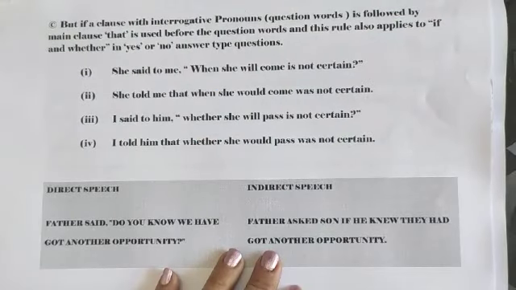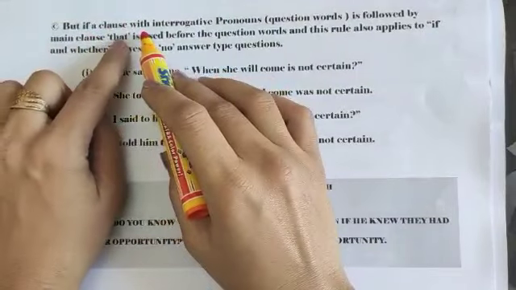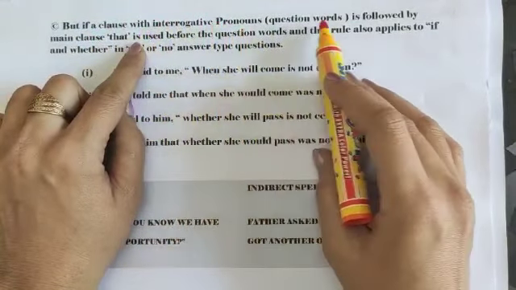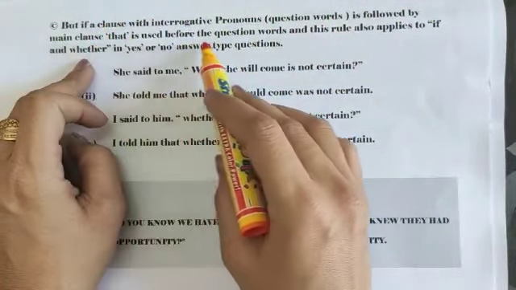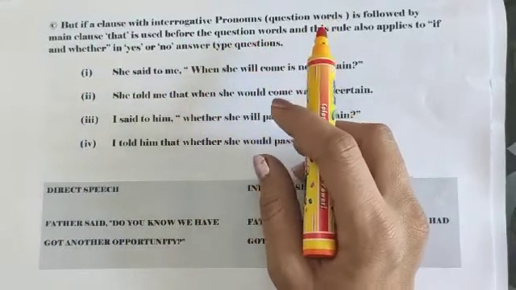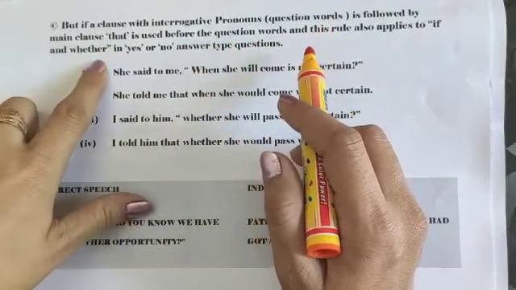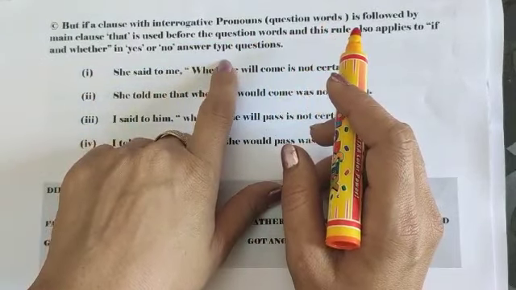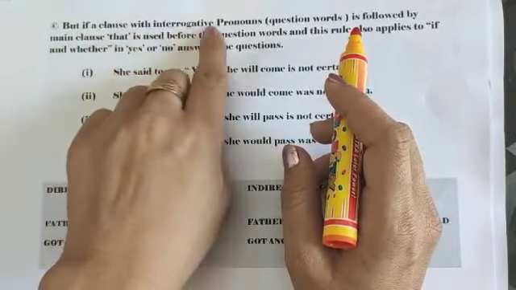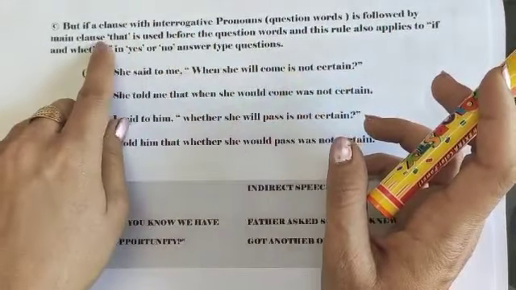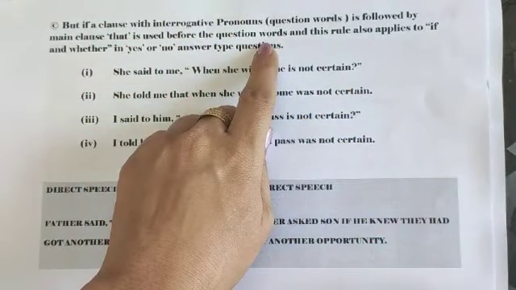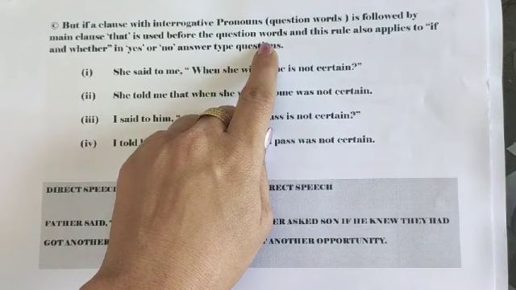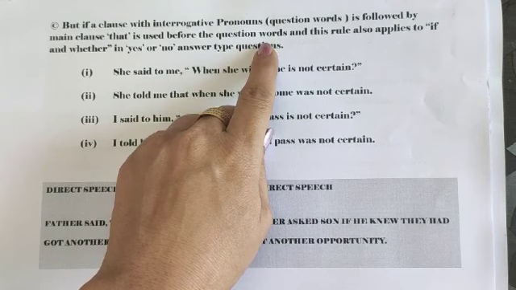And there's a rule number C. If a clause with interrogative pronoun like question word is followed by main clause that is used before the question, and this rule also applies to if and whether in yes or no answer type questions. Getting my point? But if a clause with interrogative pronoun is followed by main clause, then that is used before the question word. That is not going to replace in anymore. Okay? And this rule is applicable to both ones. Either it will be yes or no or your question word.